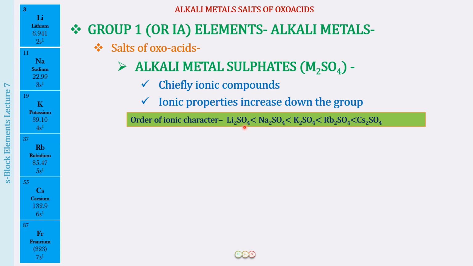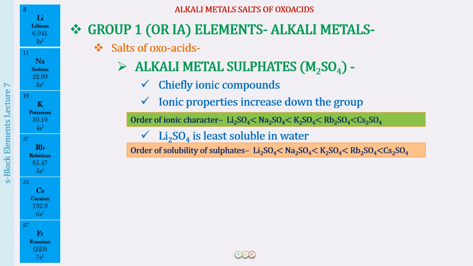Lithium ion is small, sulfate ion is large. Lithium ion has the maximum polarizing power, and the sulfate ion has polarizability. So in lithium sulfate, the bond between lithium and the oxygen of the sulfate, just like we did for lithium carbonate, will have a covalent character, and as covalent character is more, ionic character is obviously less. Lithium sulfate, for the same reason, is less soluble in water, because the more the covalent character, the less the solubility in the polar solvent. So down the group, solubility is going to increase.